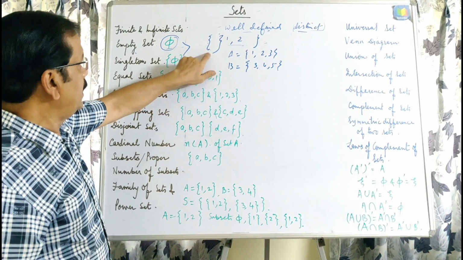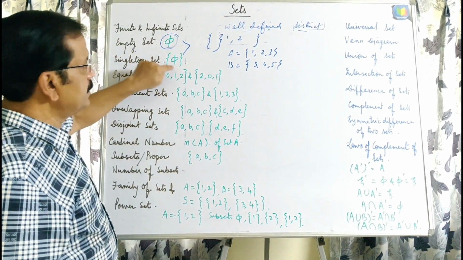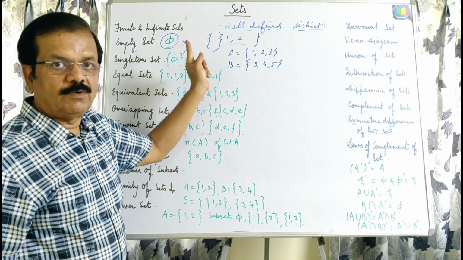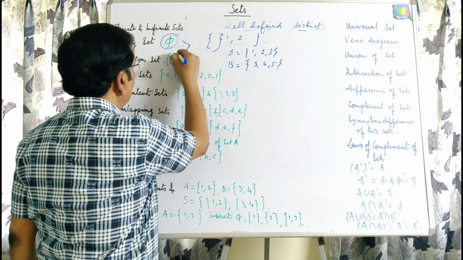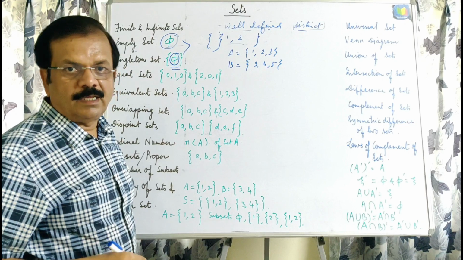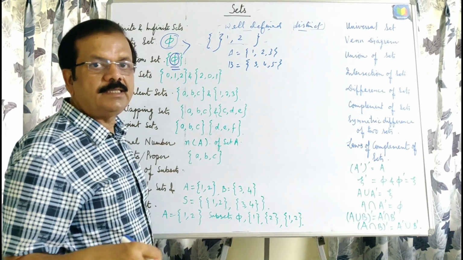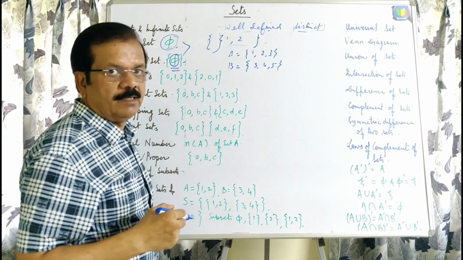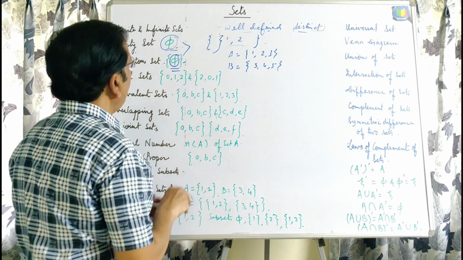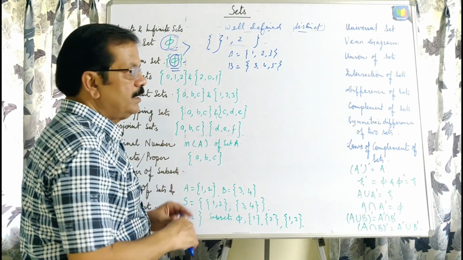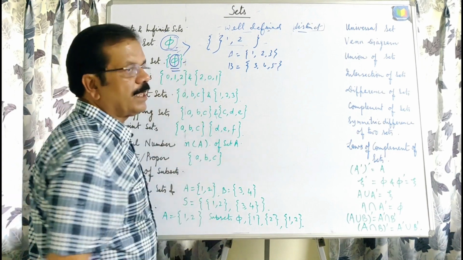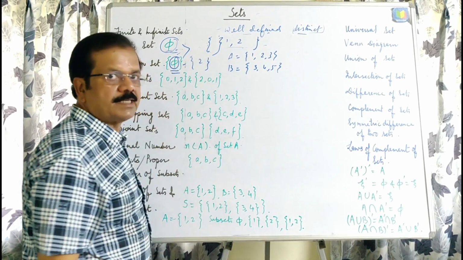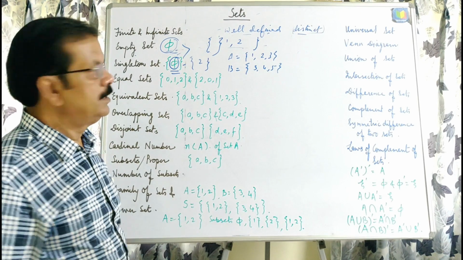This is not having any element. But this is a singleton set, because the element phi belongs to this set. This is a single element which belongs to this set, because once we write in set form, this curly bracket should be there. Here I am not using curly bracket because this is only the empty set, but once this sign is written in curly bracket, it will be a singleton set. A set having a single element is a singleton set.